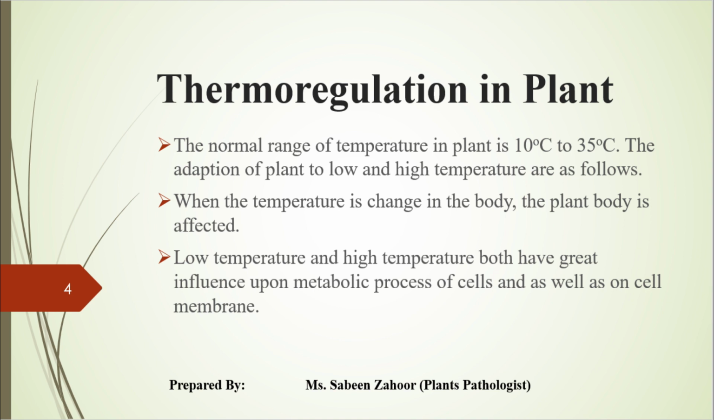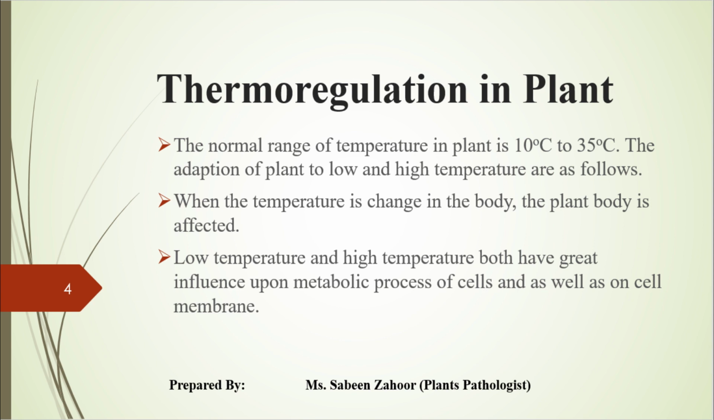The adaptation of plants to low or high temperature is as follows. It means that when the temperature becomes low, below 10 degrees centigrade, or becomes high, above 35 degrees centigrade, how does the plant cope with the unfavorable condition, right?